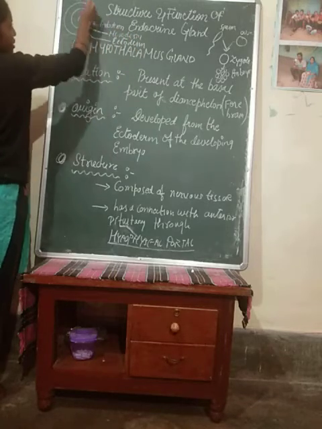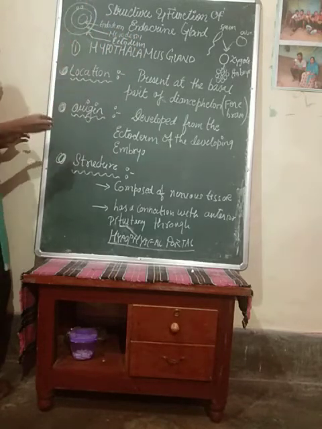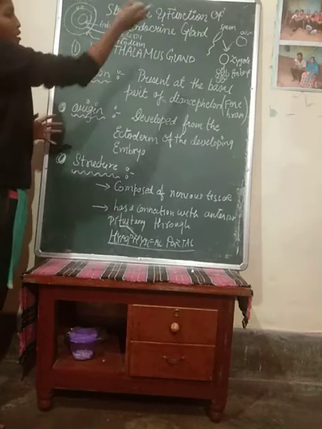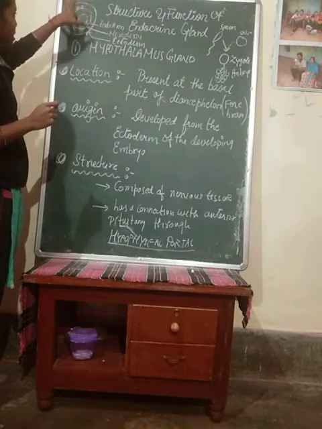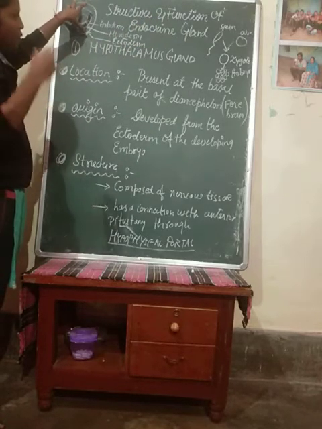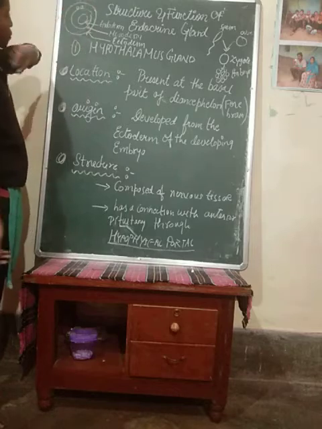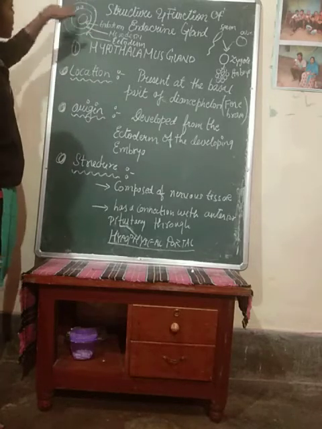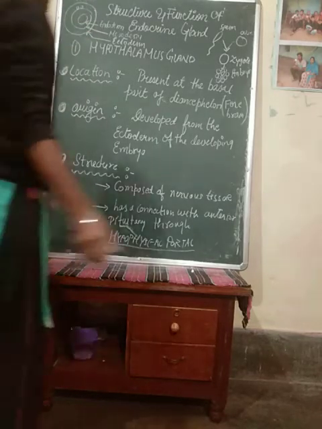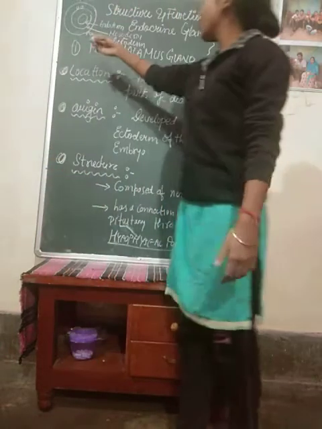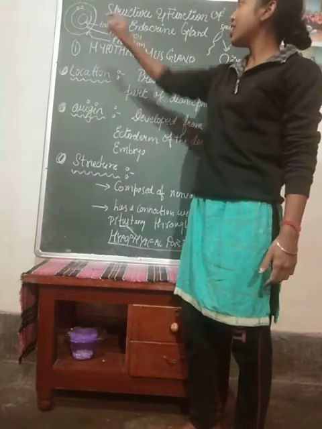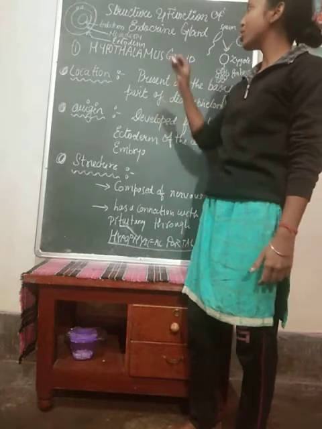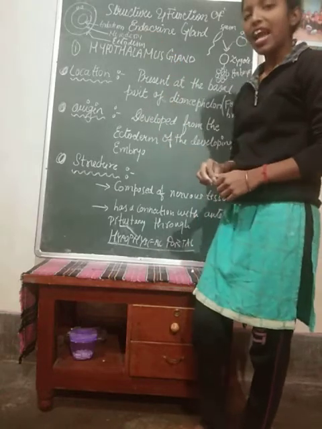So these 3 layers are the layers of the zygote, or the mass of cells where the embryo is being developed. When the zygote divided itself into various cells, they arranged themselves into 3 layers: endoderm, mesoderm and ectoderm. The inner one is the endoderm, the middle is the mesoderm and the outermost is the ectoderm.